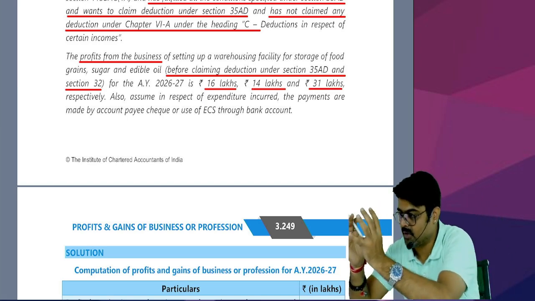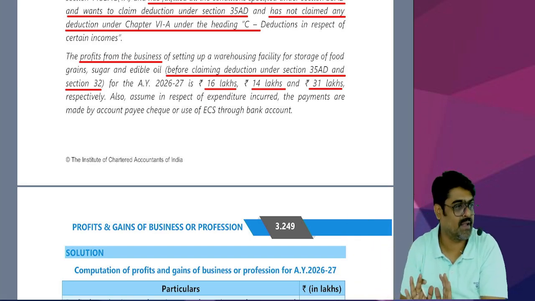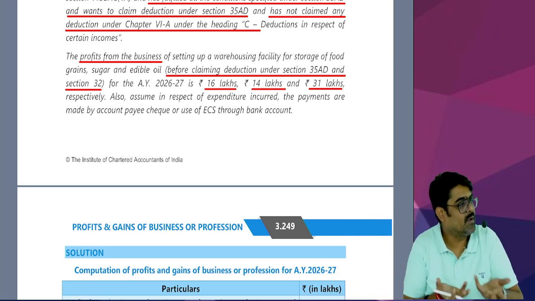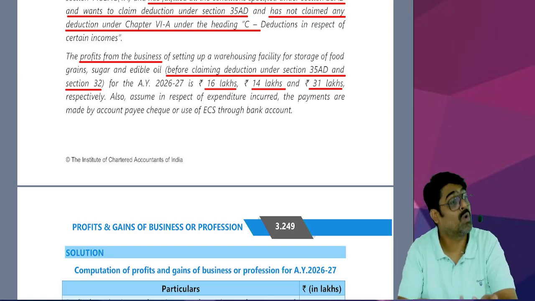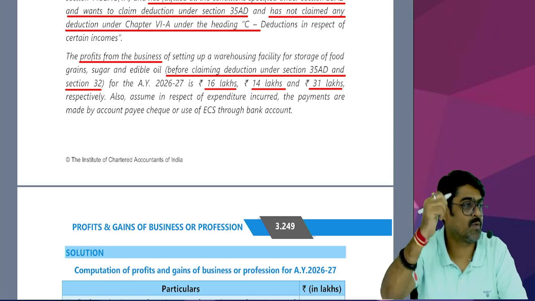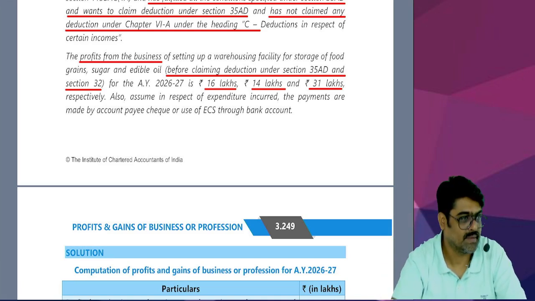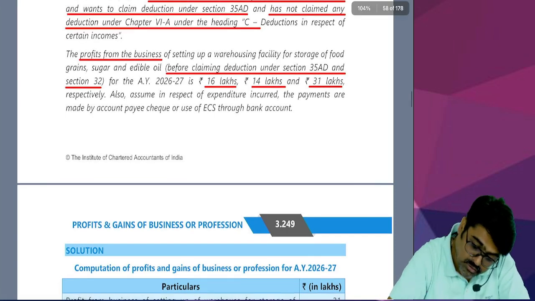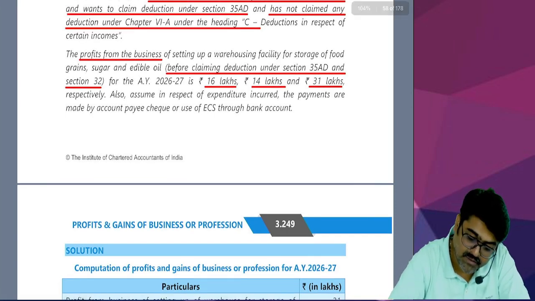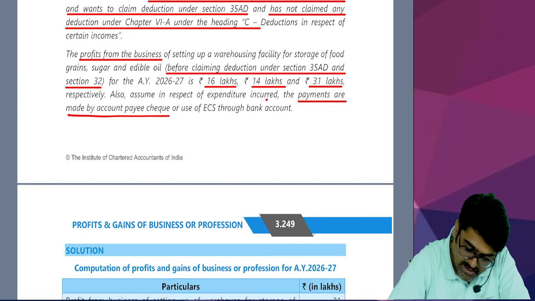Out of these 3 profits, if you calculate the deduction under 35AD and 32, ultimately you are going to get the PGBP income or the loss which is supposed to be carried forward. That is the requirement of the question. Yes or no? Now see, also assume that in respect of the expenditure incurred, the payments are made by account payee cheque or